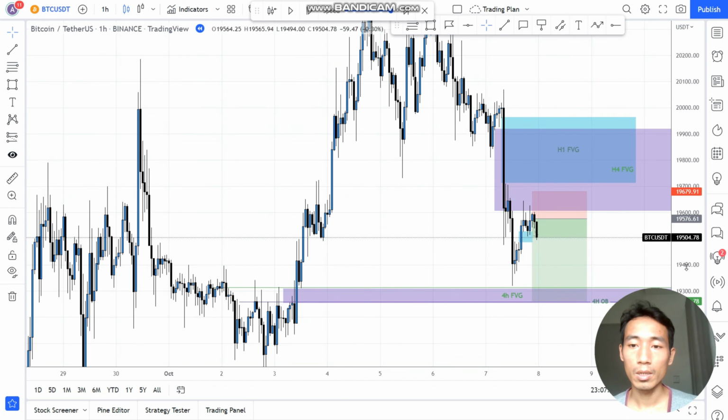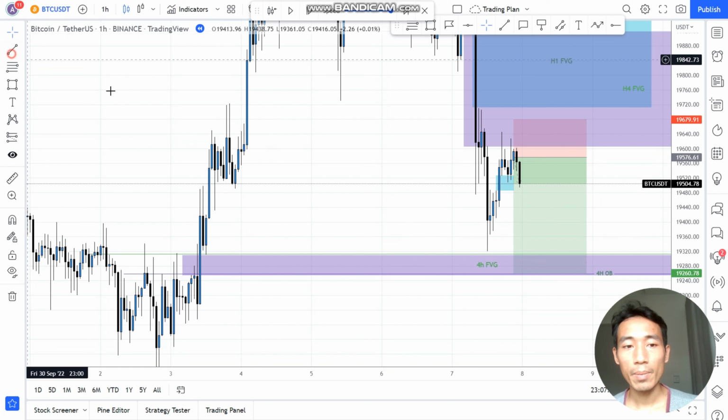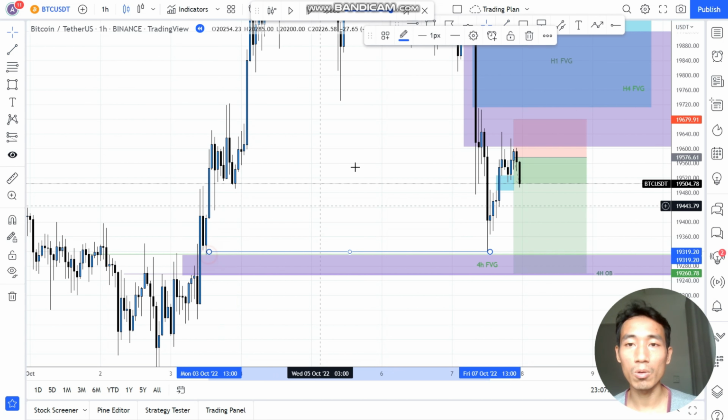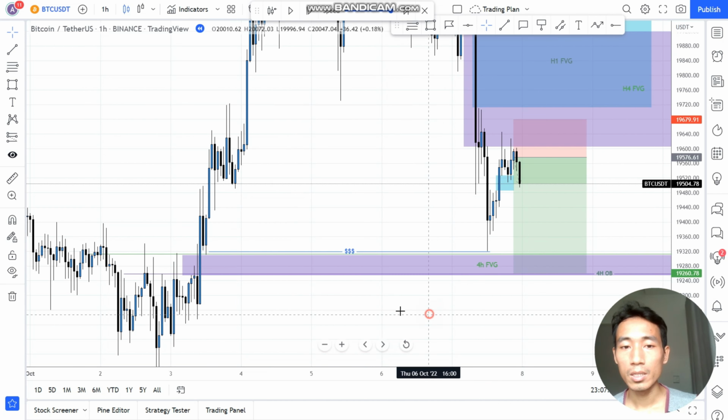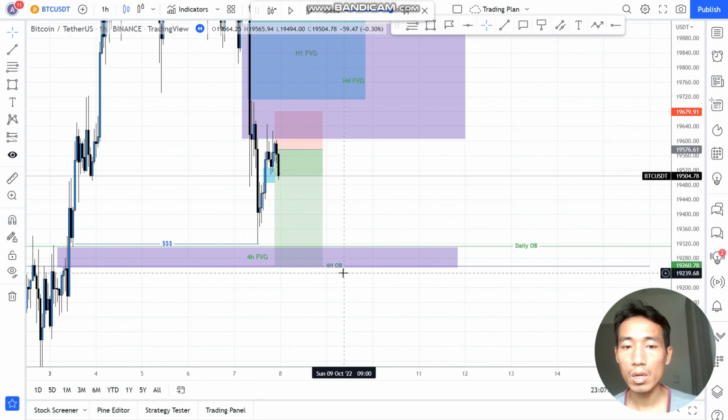And right here, what do we have below that I believe price has a kind of high accuracy of going to? We have this equal low. We have this 4-hour fair value gap. We have this 4-hour order block. We have the daily order block.